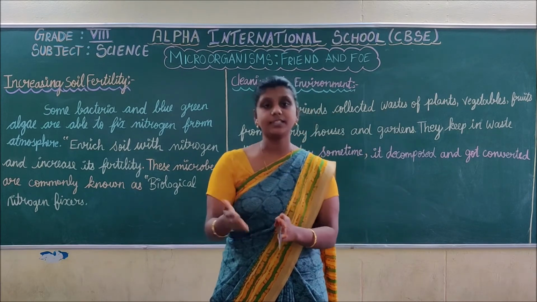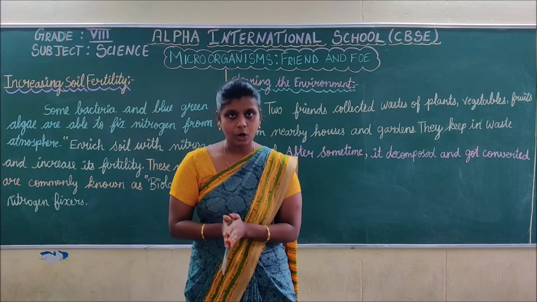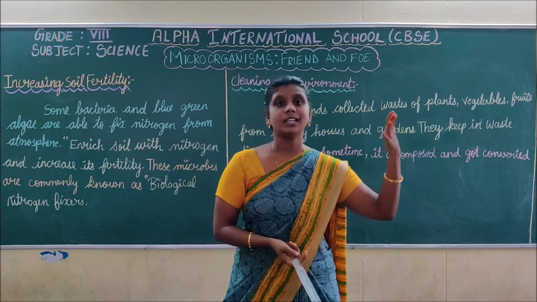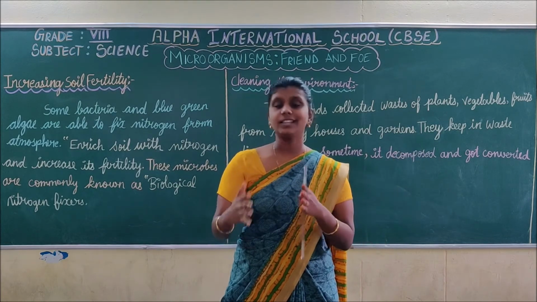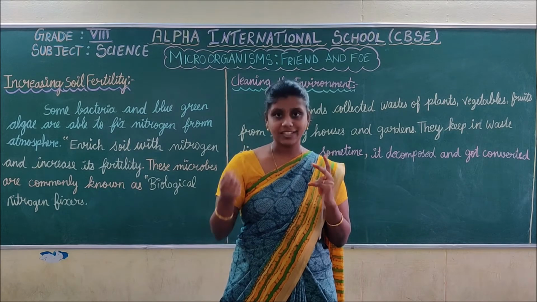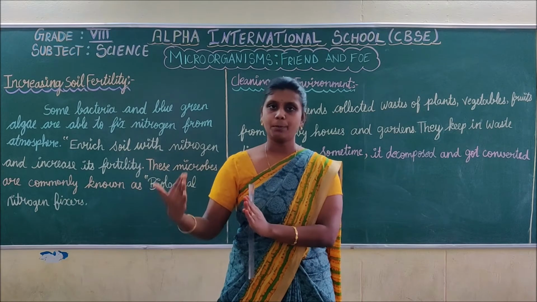But simultaneously in pot B, no changes occur. Why? Because the waste of plants, fruits and vegetables gets converted to manure, whereas the polythene covers and plastic covers won't be decomposed. There is no change in pot B.